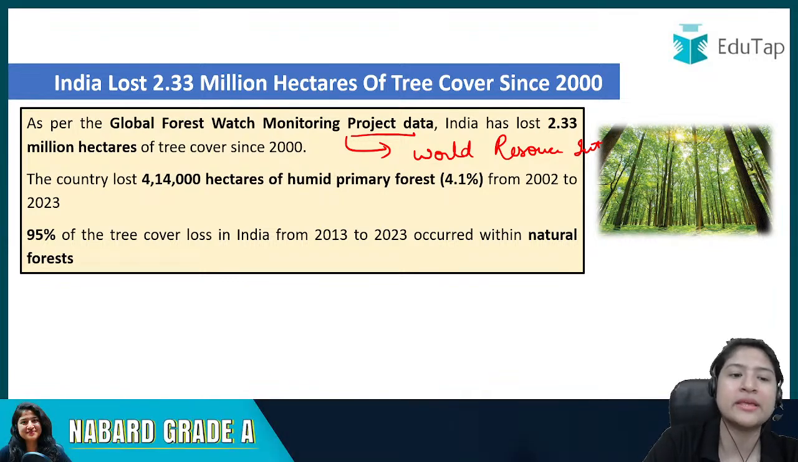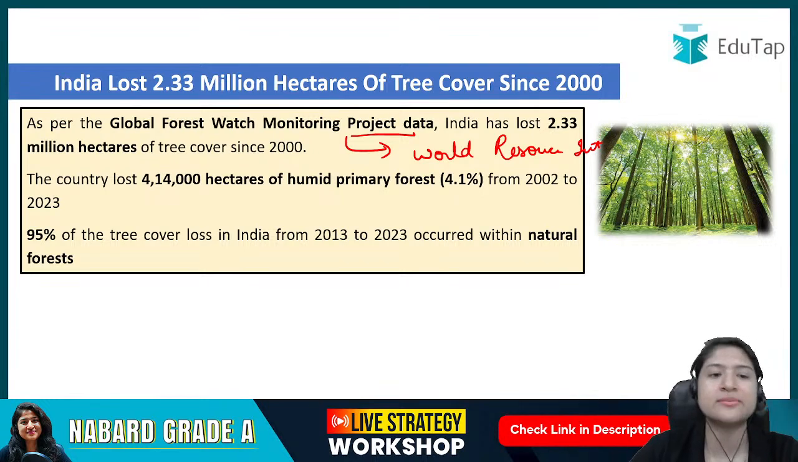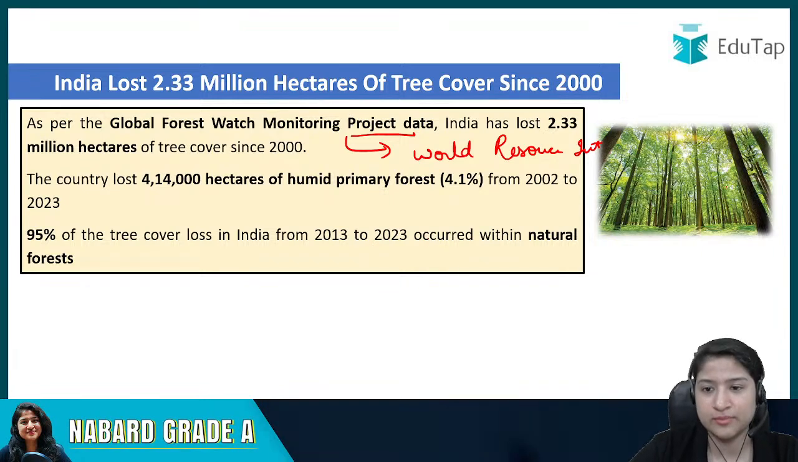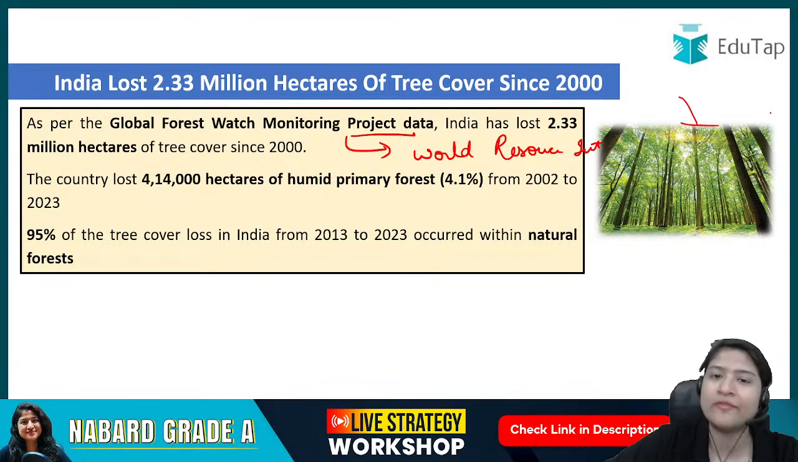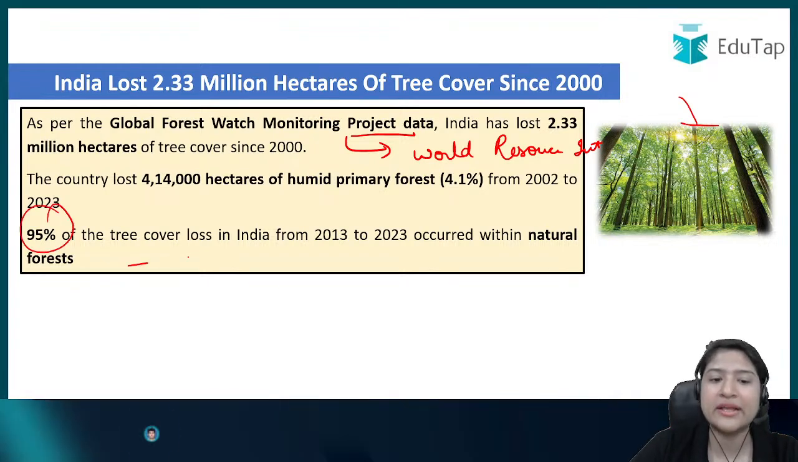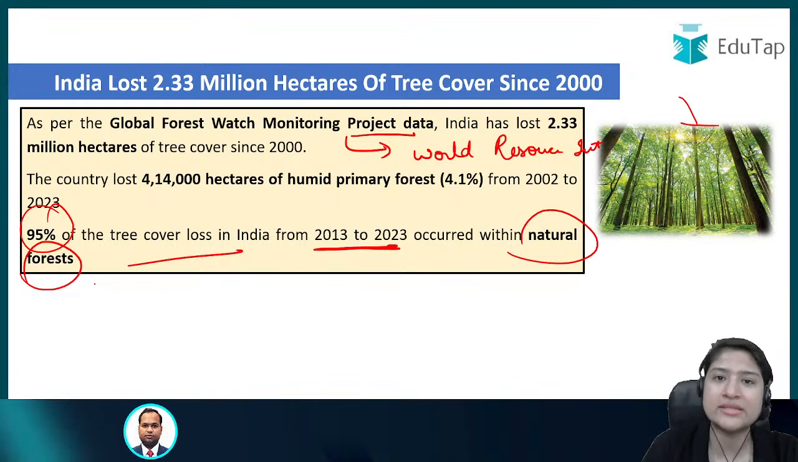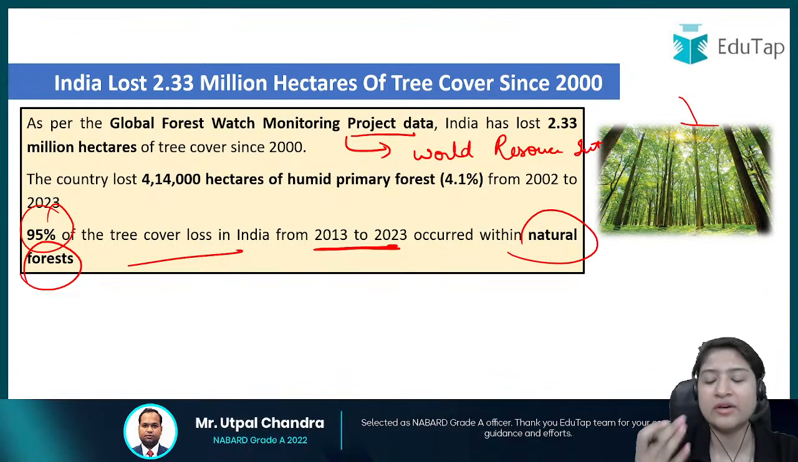ठीक है, अब इसमें क्या है, कुछ और पॉइंट्स भी थे, डेटा पॉइंट्स भी थे, उसको भी देखते हैं. For example, if you talk about the tree cover lost that we have observed, right? If we look at 95% of the tree cover loss that we have observed between 2013 to 2023, we have seen that it is in the natural forest, meaning the existing forest that we have, from there the tree cover we are losing.